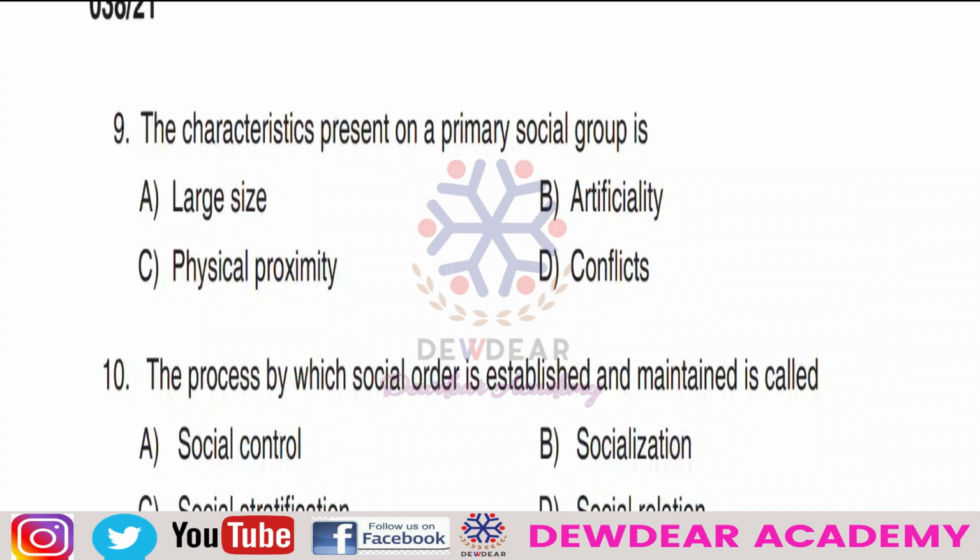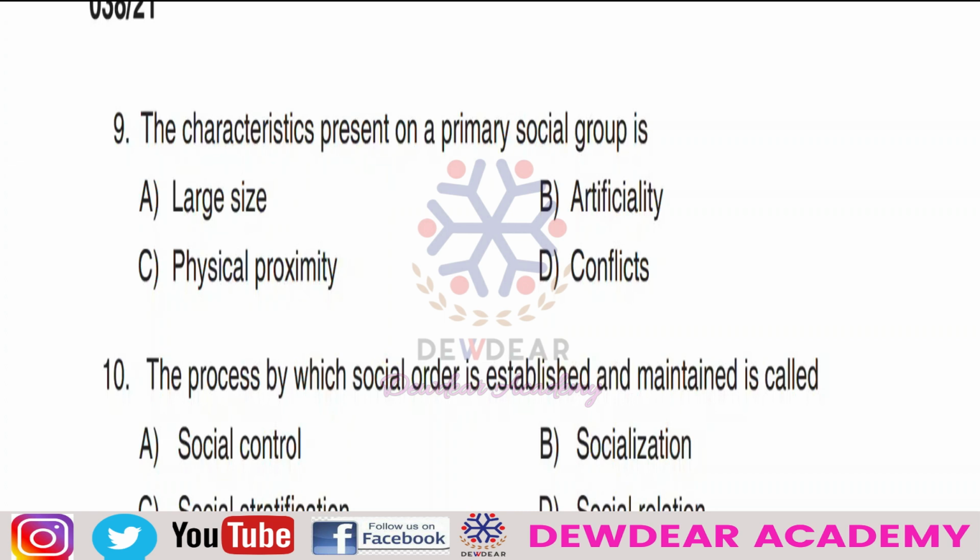Here the correct answer is physical proximity. Physical proximity is the characteristic present in a primary social group. So what is a primary social group? It is typically a small social group whose members share close personal relationships with one another. Example, family or close friends and all.